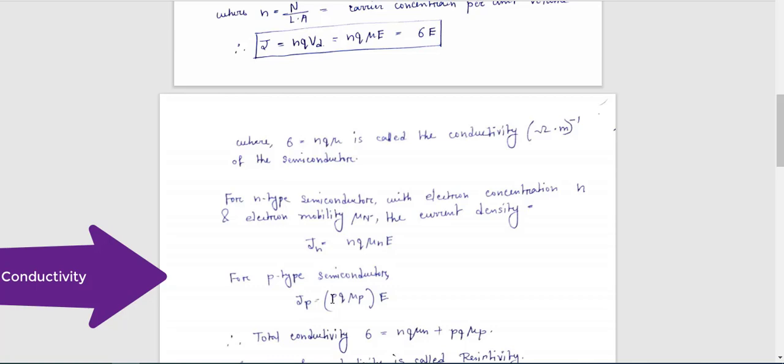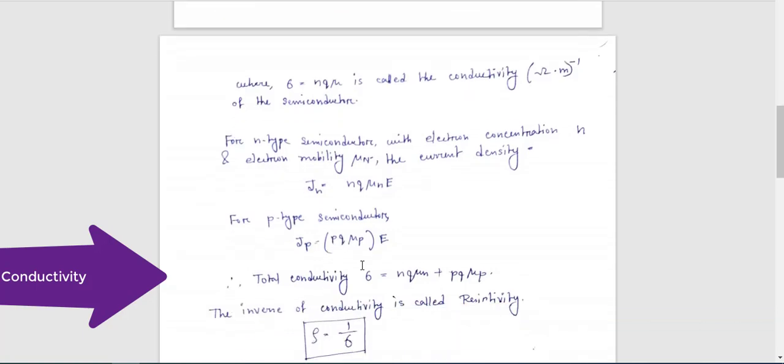As we know, for a P-type semiconductor, holes are the majority carrier, that's why small p is taken as the variable. So Jp is equal to p into q into mu p into the electric field, where mu p is the mobility for the P-type.